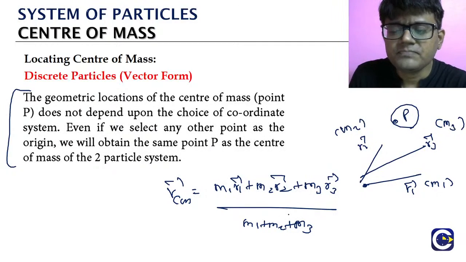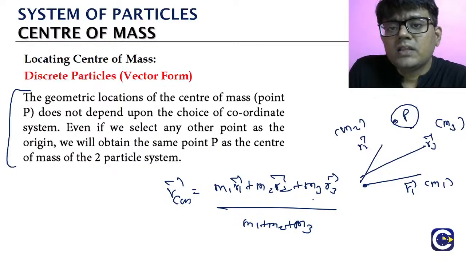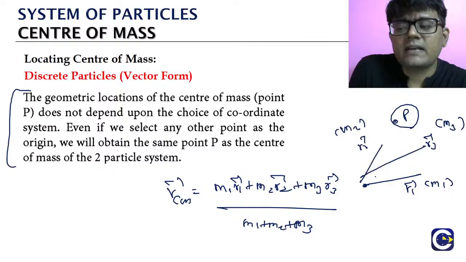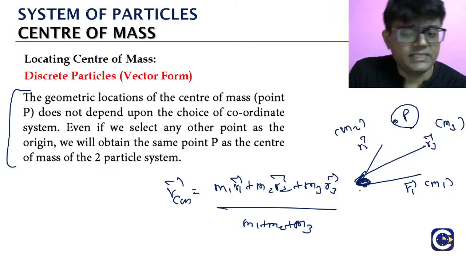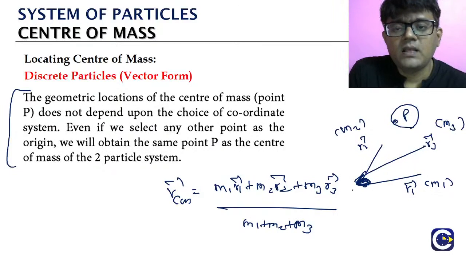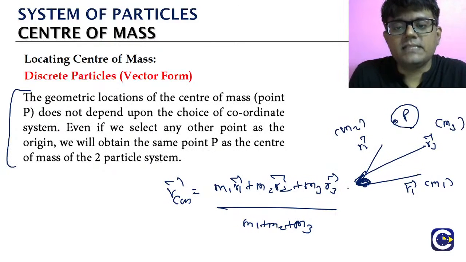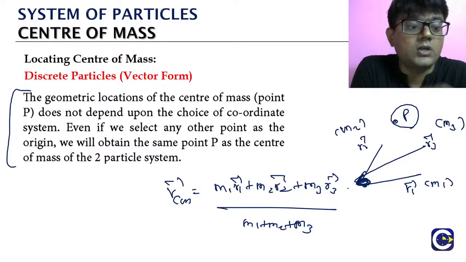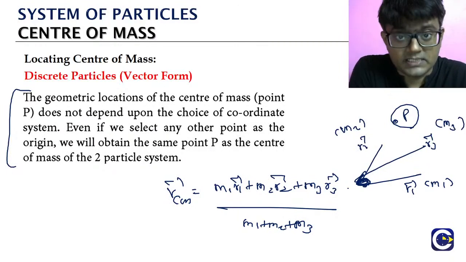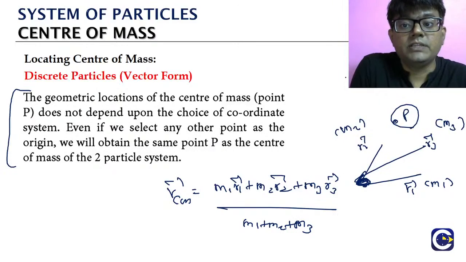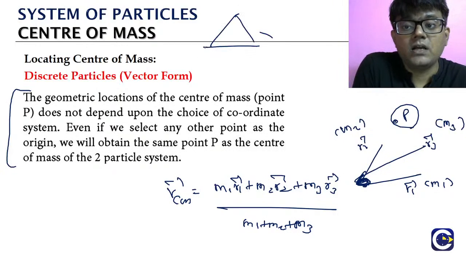Now the idea is that this r1 bar, r2 bar are taken from the origin, and we did not change the origin. Like in the problems we solved, we were choosing the origin. Like we said the 2 kg particle location is the origin, or in the equilateral triangle case we took the corner A as the origin.